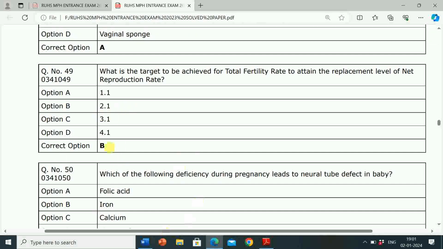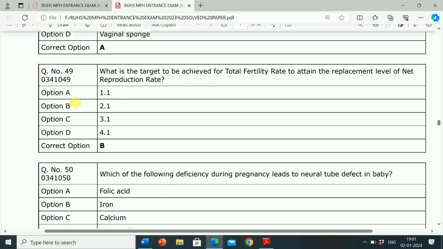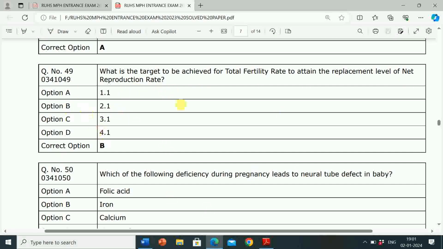So the question is, what is the target to be achieved for total fertility rate to attain the replacement level of net reproduction rate? Correct answer is 2:1. So 2:1 is the target to be achieved for total fertility rate to attain the replacement level of net reproduction rate.